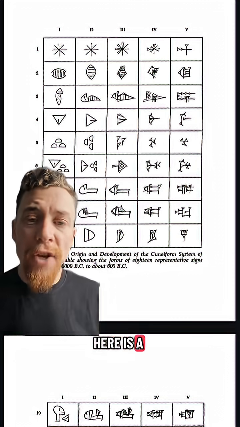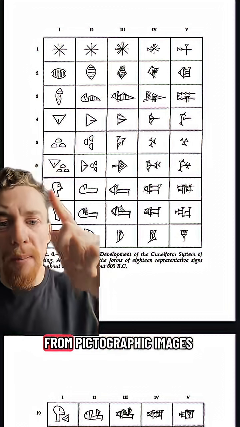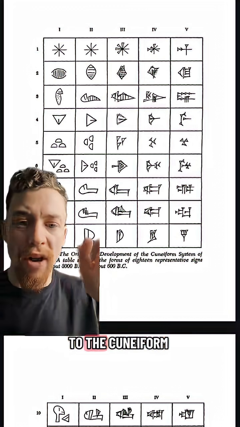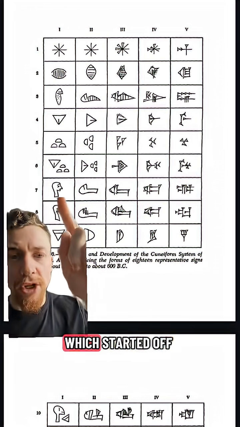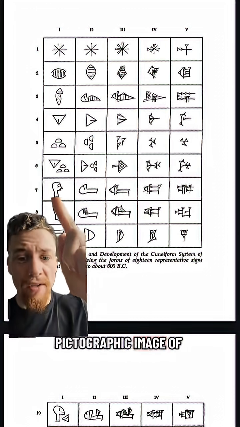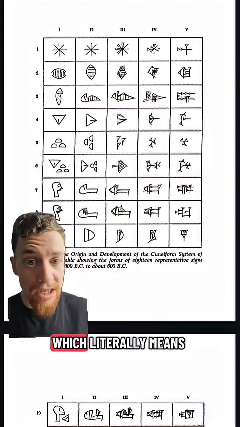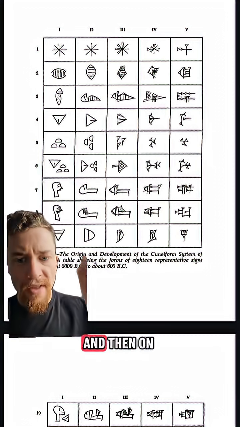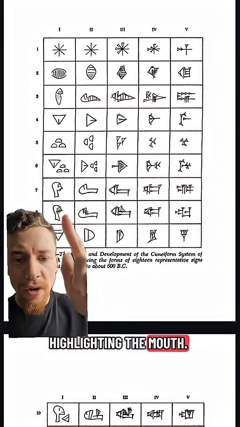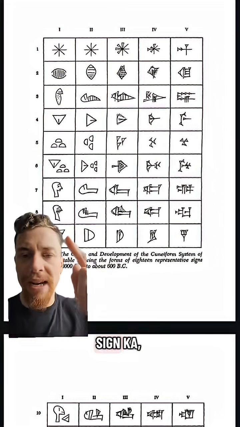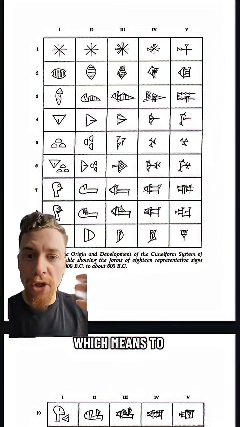Here is a visual representation of how the Sumerian cuneiform system developed from pictographic images to the cuneiform system that we know today. If we take a look at number 7, which started off just as a pictographic image of somebody's head, it developed into the cuneiform sign known as Sang, which literally means head. And then on number 8, we have another head, but it's specifically highlighting the mouth, and this developed into the cuneiform sign Ka, which again can mean mouth, and it can also be said Dug, which means to speak.